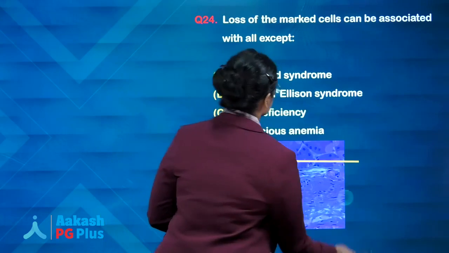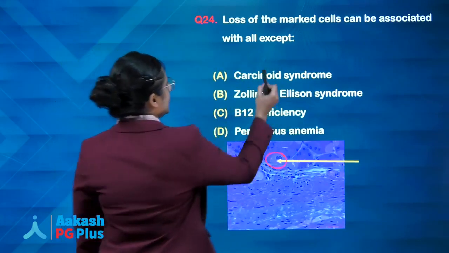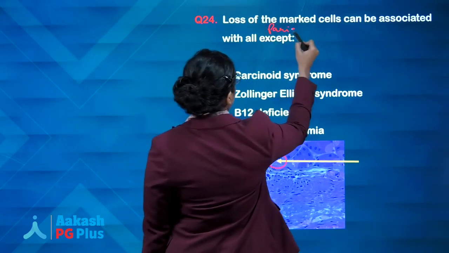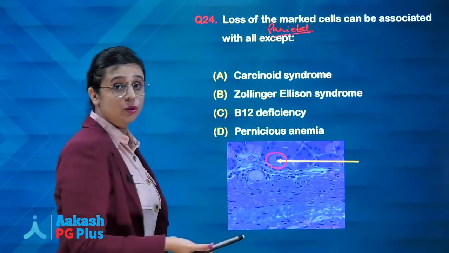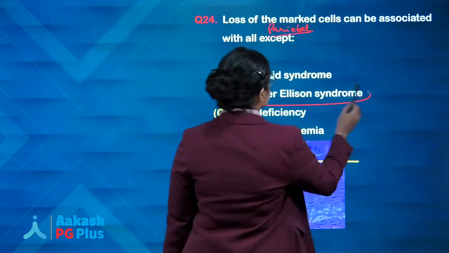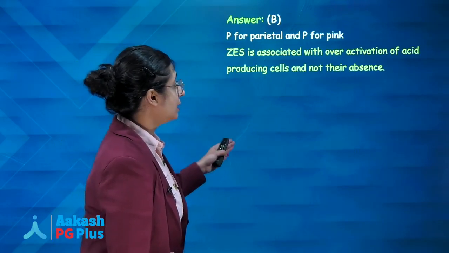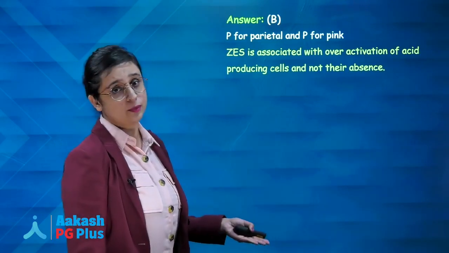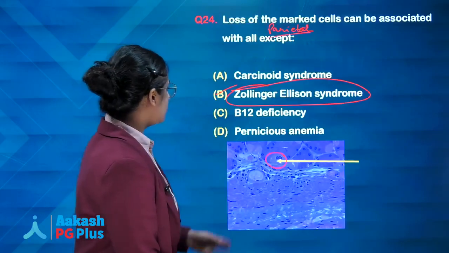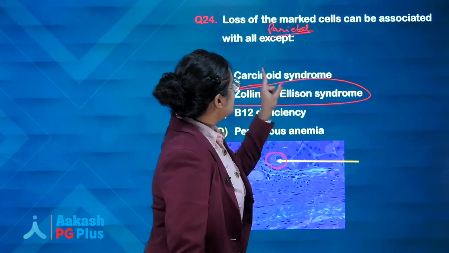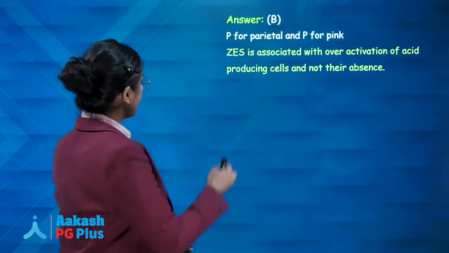Now looking at the question, loss of parietal cells can be associated with all except. So answer will be simply on the basis of rule out option, Zollinger-Ellison syndrome. Why? Because Zollinger-Ellison syndrome is associated with overactivation of acid producing cells and not their absence. So simply on the basis of rule out option, parietal cell loss will not be associated with Zollinger-Ellison syndrome.